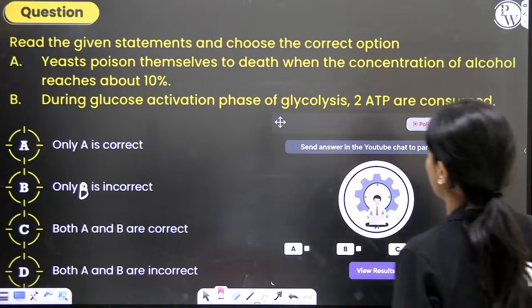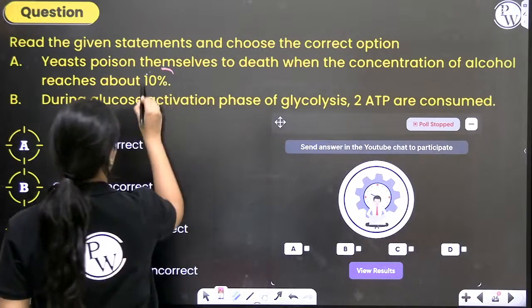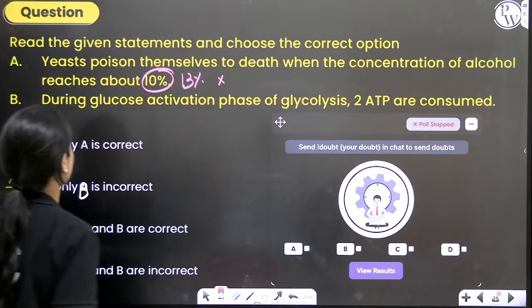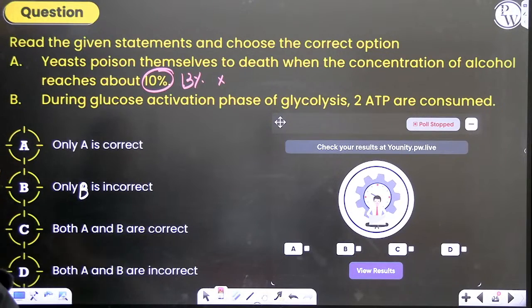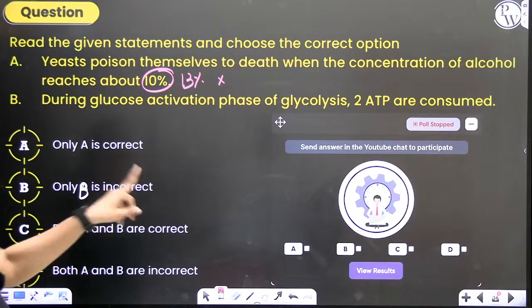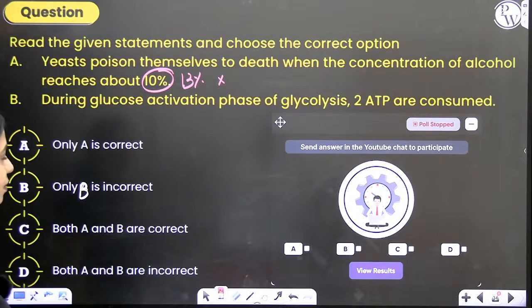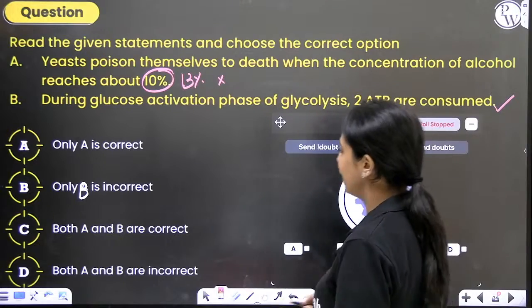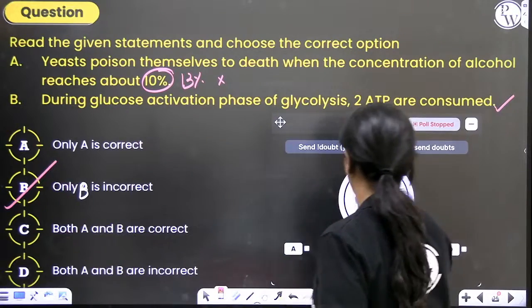Yeast poison themselves to death when the concentration of alcohol reaches about 13%. So this is incorrect. During the glucose activation phase, that is the first 5 steps, the first half of glycolysis, 2 ATP are consumed. Yes, 2 ATP are consumed. This is correct. So only option B is correct. The correct answer is option B.